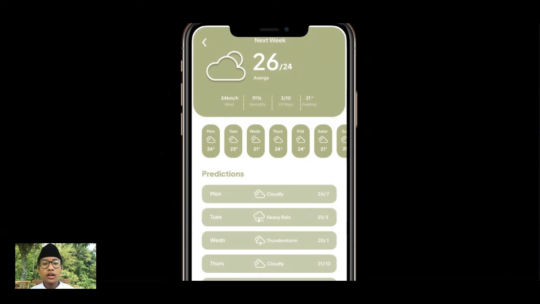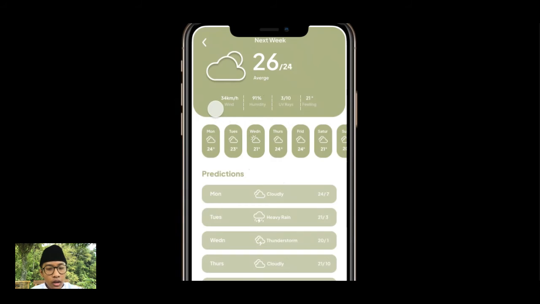The function of next week is to know about next week, like if you are in the first week of this month and you want to know the second week's weather, you can click this. The average is from 26 until 24.